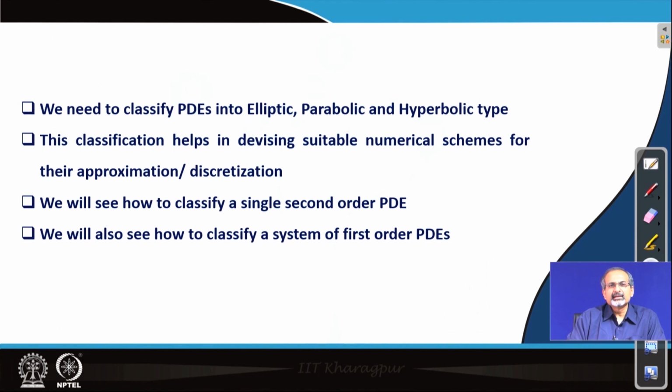We would first look at a single partial differential equation and how to classify it, and we will consider it to be a second order partial differential equation. Then we will have a quick look at how to handle a system of partial differential equations and classify them, but we would like to have such a system as a first order system of partial differential equations. So, note the difference. In one case it is second order when it is a single partial differential equation, while in the other case, where we handle a system, we are looking at a system of first order partial differential equations.